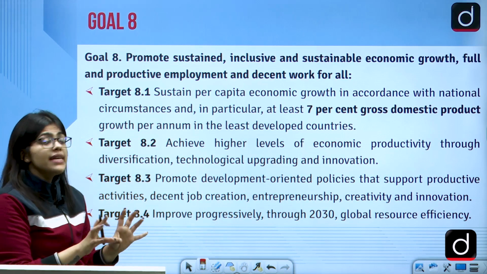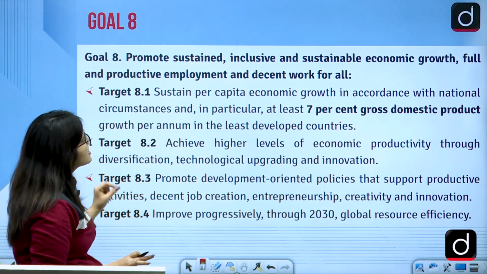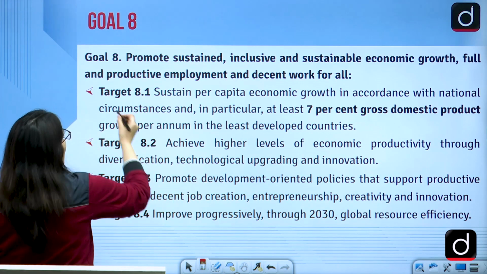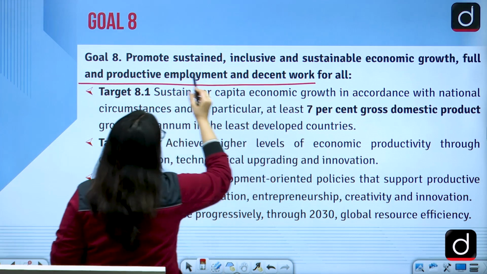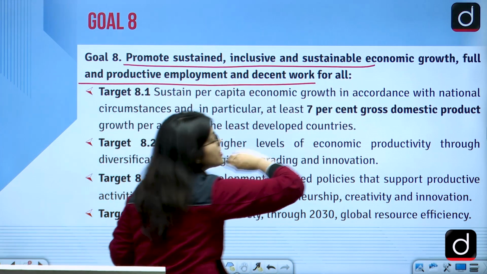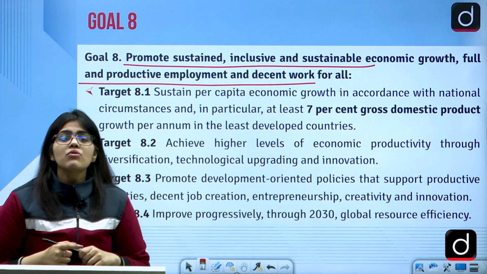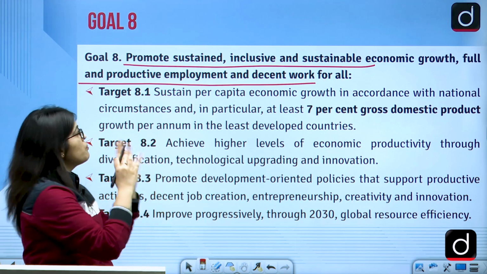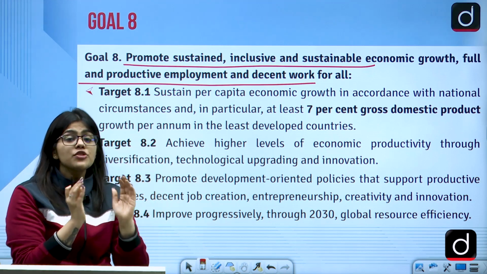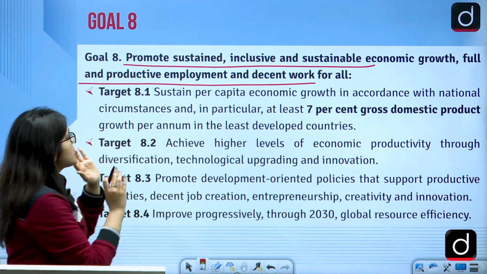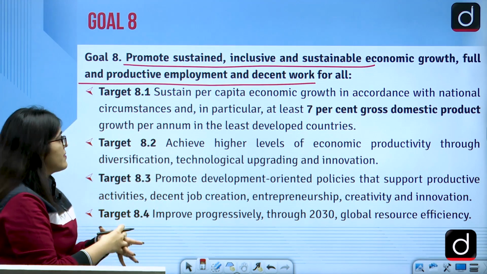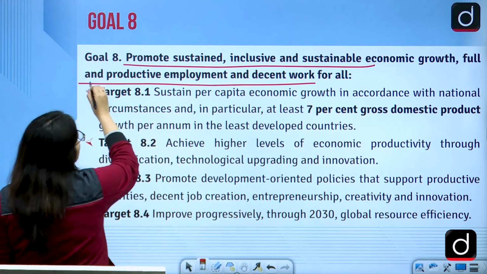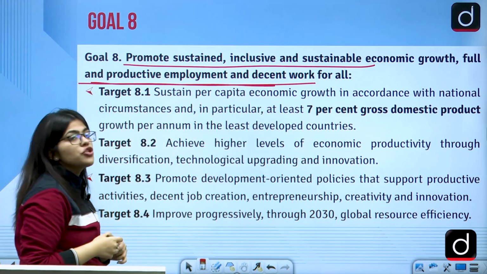Then we have goal 8, and goal 8 says promote sustained, inclusive and sustainable economic growth, full and productive employment and decent work should be given to everyone. So this goal is talking about economic growth. This goal says that there should be promotion. So promote sustained, that means you can do this job for a longer period of time. There is sustenance. It is inclusive. Everyone is given this right. Sustainable economic growth to everyone. Full and productive employment and decent work should be given.